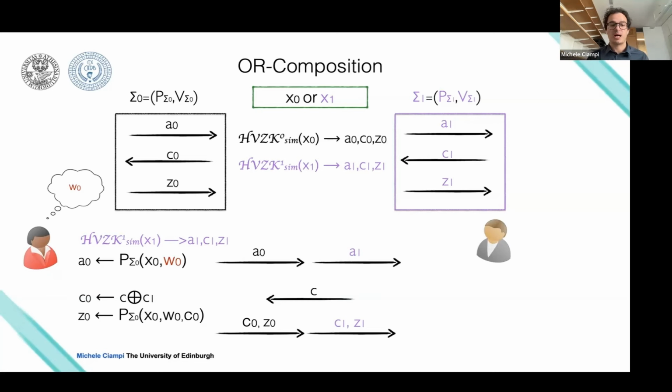But the prover knows how to answer a random challenge for Sigma 0 because the prover knows the witness W0. And so it will be able to generate also this black transcript related to Sigma 0. So that's how it works. You do the opposite in the case where the prover knew the witness W1. So one transcript will be simulated and the other transcript will be honest.